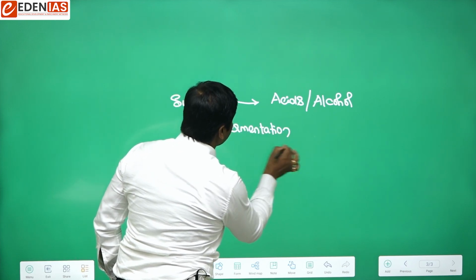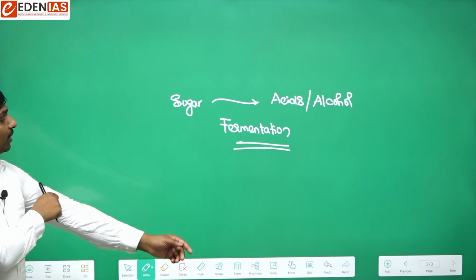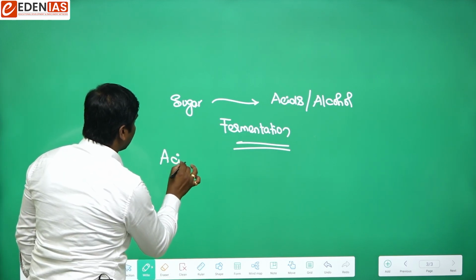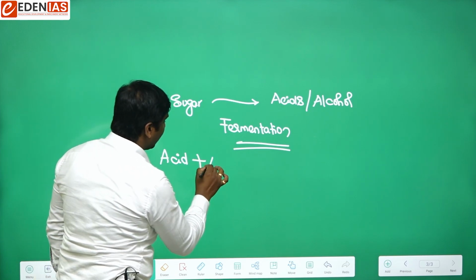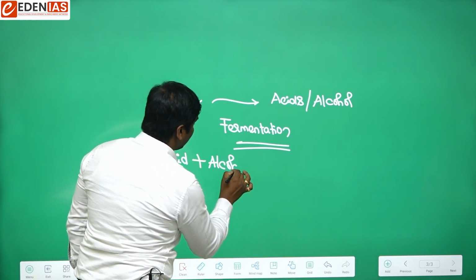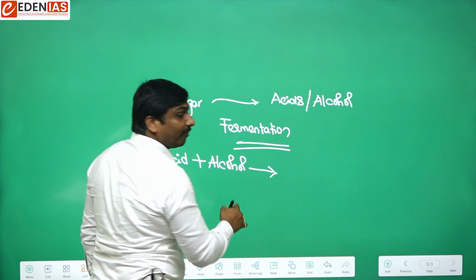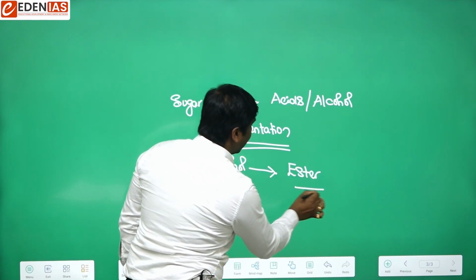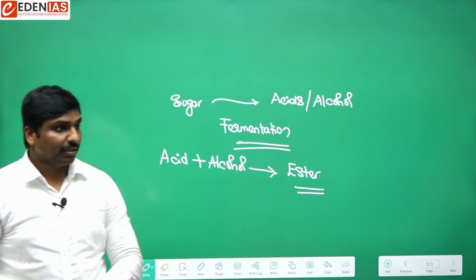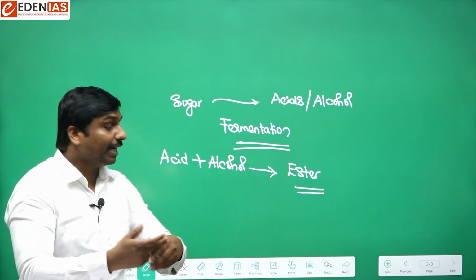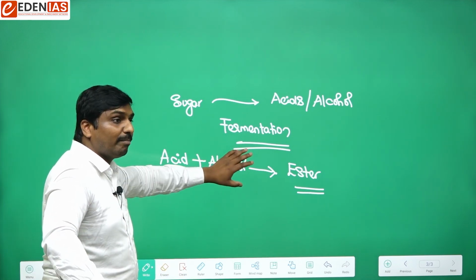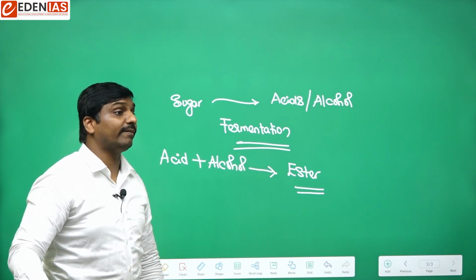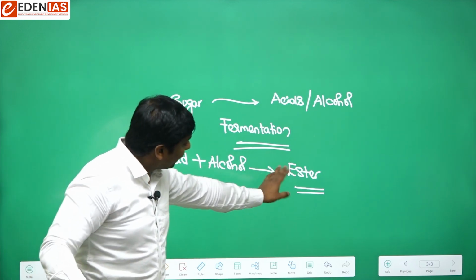Okay, so this is one. Then there is another process. When you combine acid with alcohol, during this process we will get another compound called ester. Ester is a compound that is produced when we combine acid with alcohol. This process is known as esterification. That means here we are producing ester.